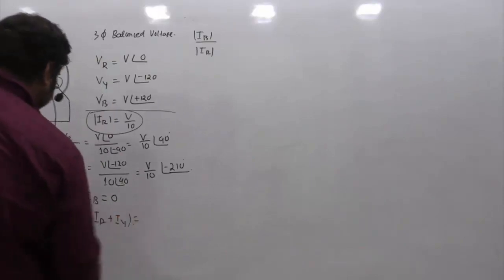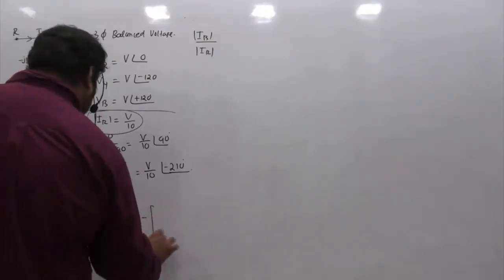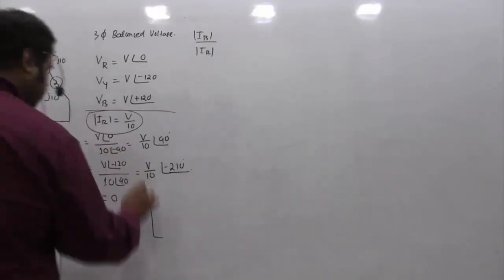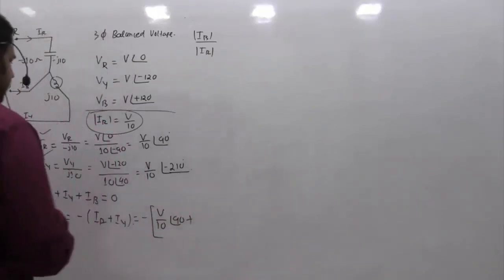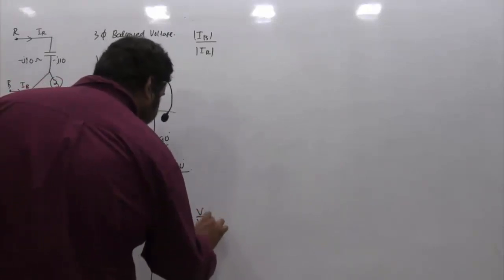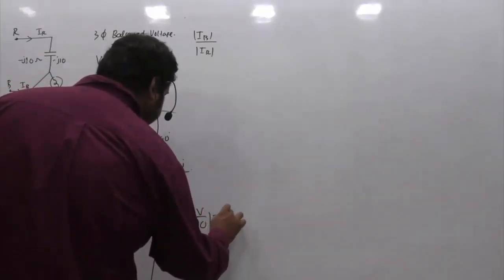So IB is equivalent to minus of IR plus IY. What is IR? IR is V by 10 angle 90 degrees, plus what is IY? V by 10 angle minus 210 degrees. So this is the IB expression.